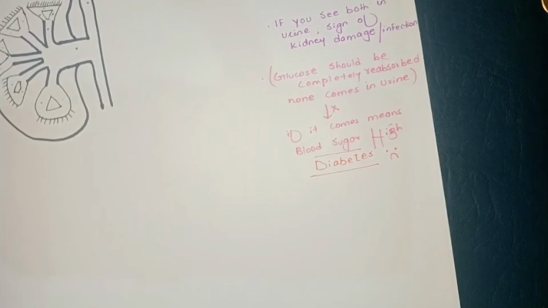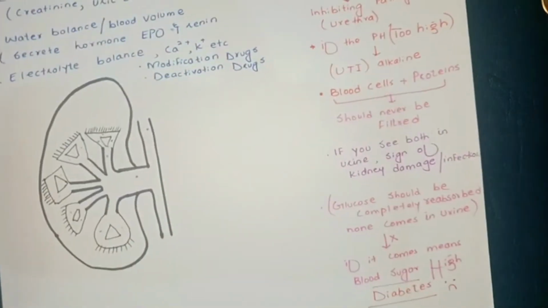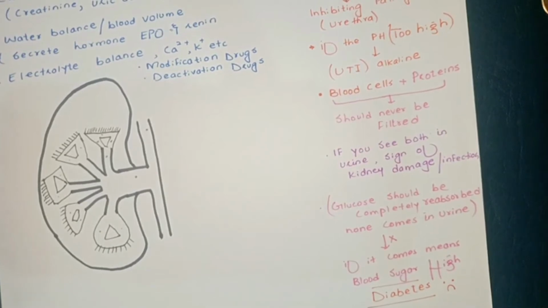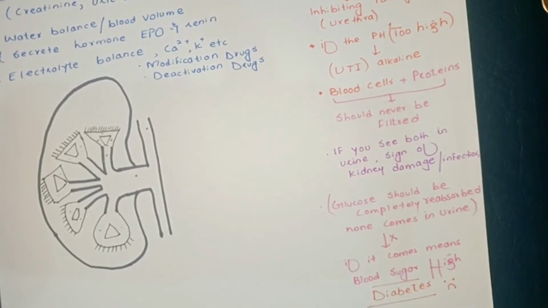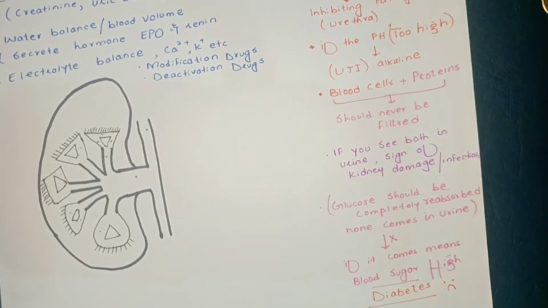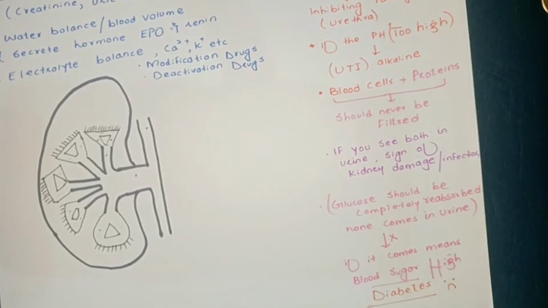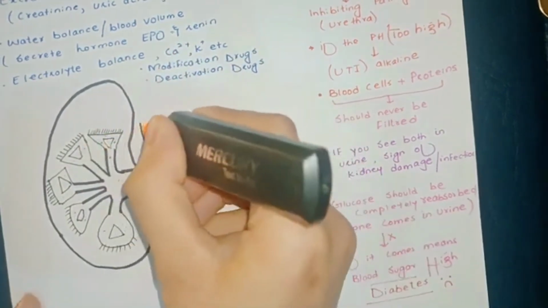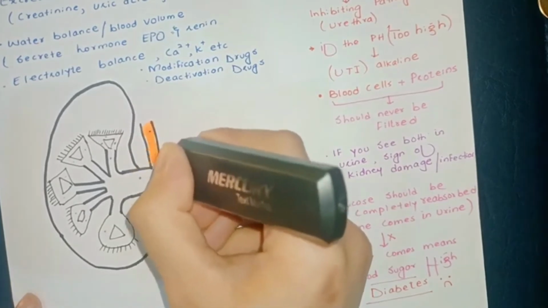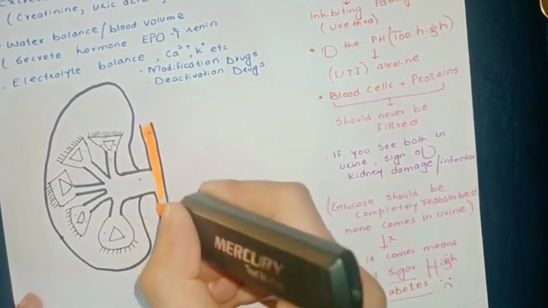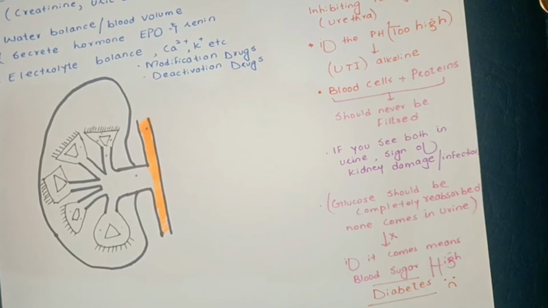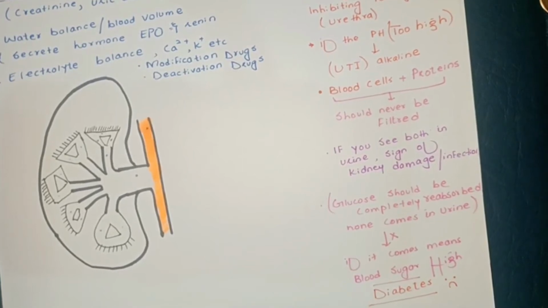Now we are going to label different blood vessels of the kidneys, the different blood vessels that send blood to the filtering apparatus. We have been talking on and on about the kidneys filtering blood. The blood goes from the abdominal aorta at the top. I'm going to color it with the orange marker. This is the abdominal aorta.